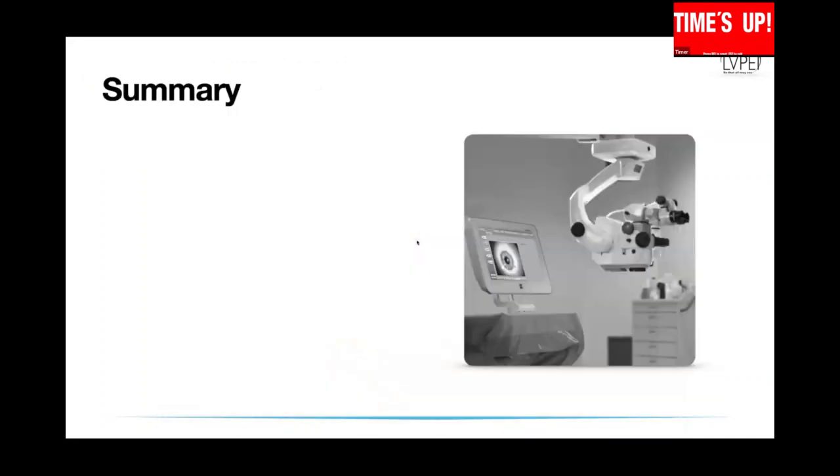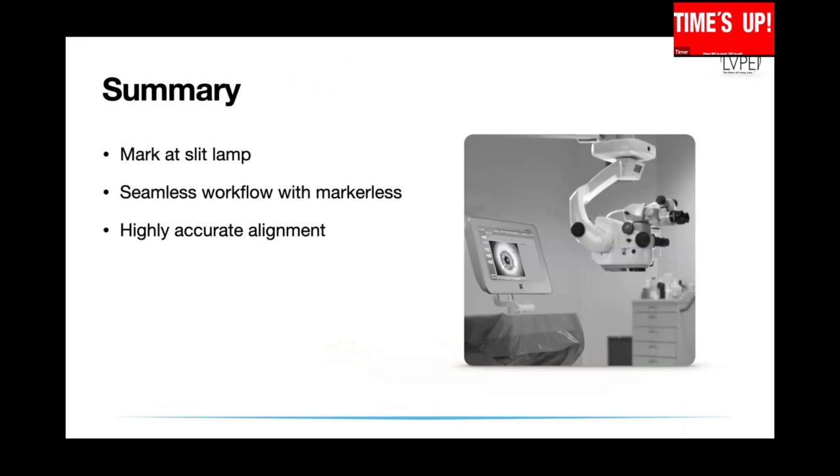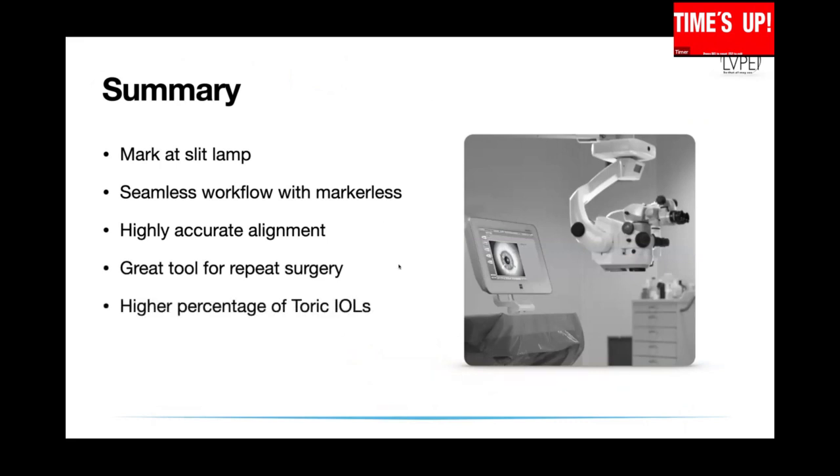So to summarize what I just spoke to you about, the marking at the slit lamp is very, very important for you to get good alignment. You can use a markerless suite, but they are usually more expensive, and you can get very highly accurate alignment with any of these systems. You have several available in the market right now, also very useful for repeat surgery, and you can increase the number of toric IOLs you do in your practice. But it has limited value for surgeons with low volume because the expense is quite high. If you're doing low volume surgery, diligent marking at the slit lamp and alignment during surgery will work equally well.